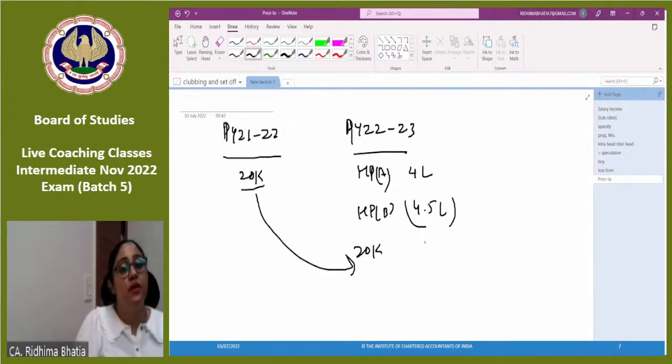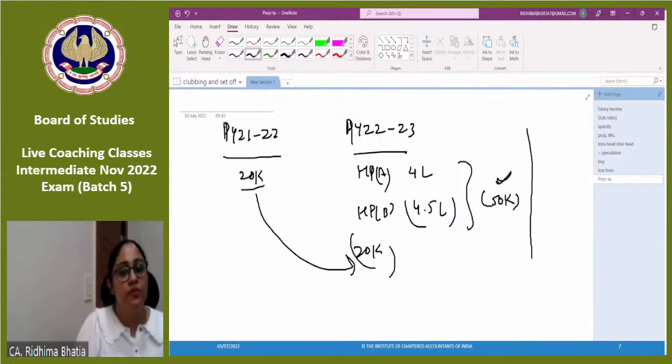What will I do first? We will resolve the current year. After resolving the current year, what net loss comes? 50,000. Okay? And I have no other income left. So what would happen at the end of assessment year 22-23? 50,000 would be carry forwarded, which belongs to assessment year 22-23, and 20,000 will also be carry forwarded, which belongs to assessment year 21-22. Now in assessment year 23-24, this example is not there, so please sit in your module.